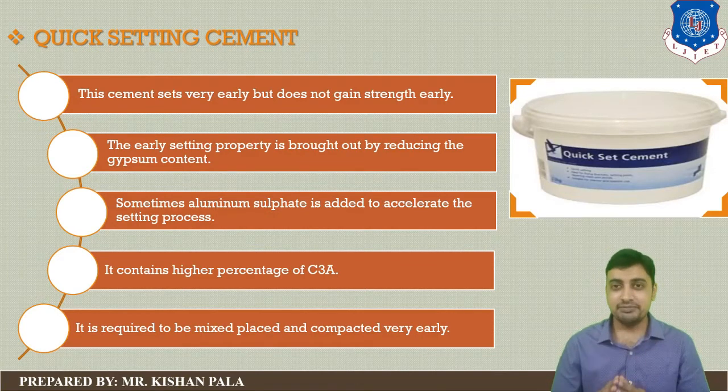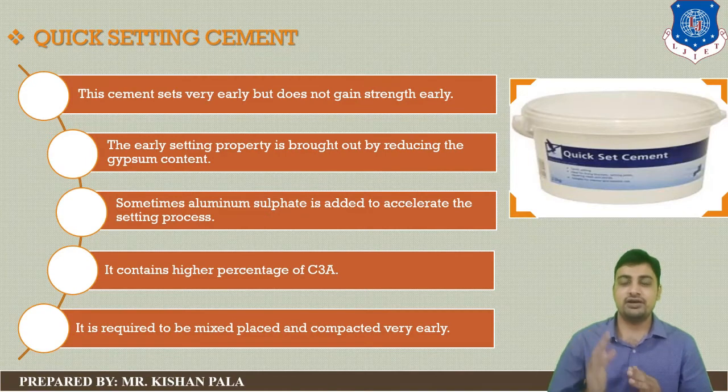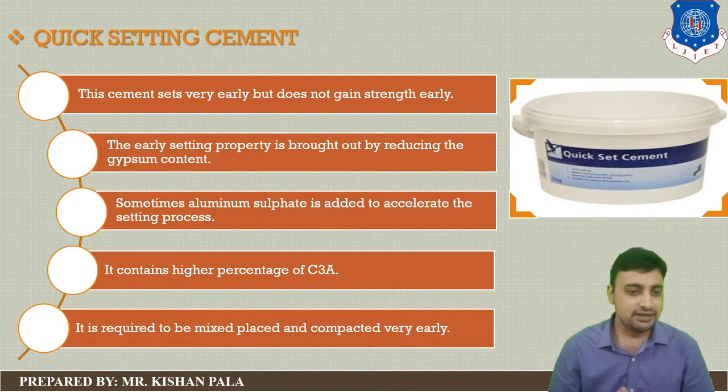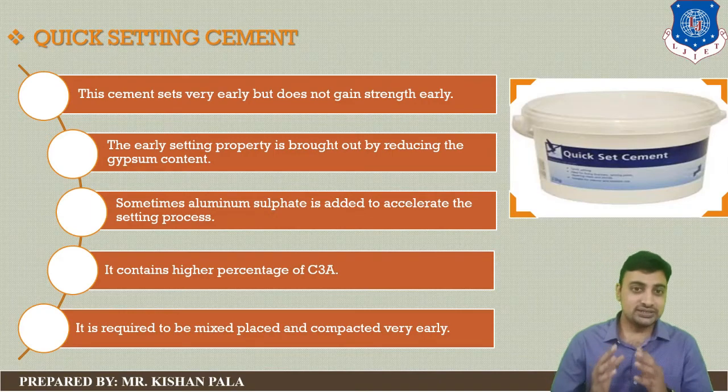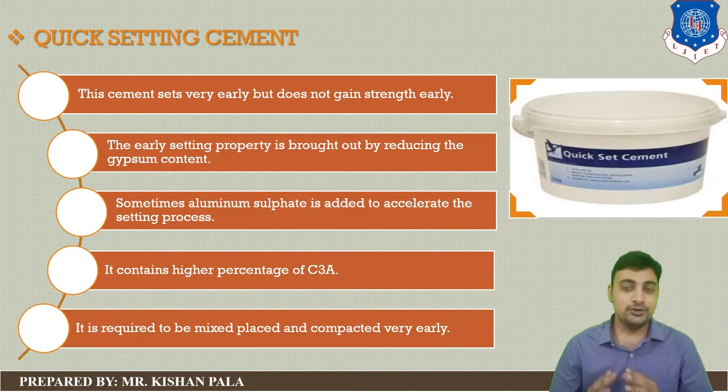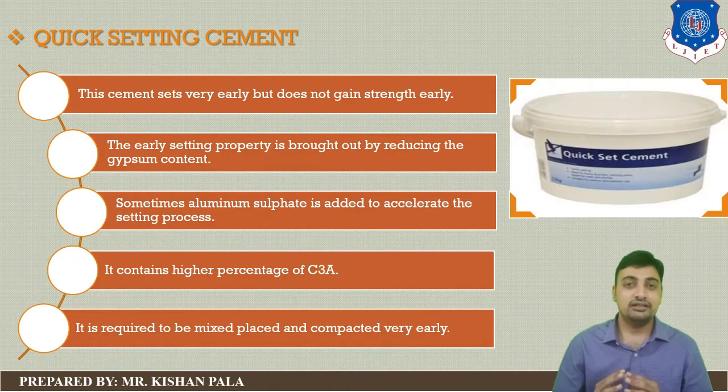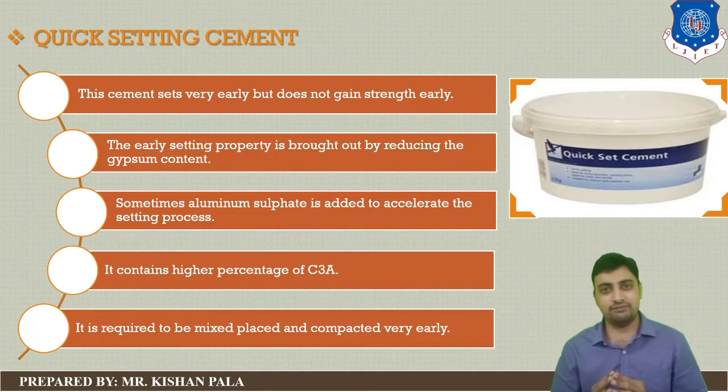And this type of cement contains a high percentage of tricalcium aluminate, and you know that tricalcium aluminate reacts first with water, and this type of cement is required to be mixed, placed and completed very early. So quick setting cement can be produced by decreasing the content of the gypsum and increasing the accelerators like aluminum sulfate.